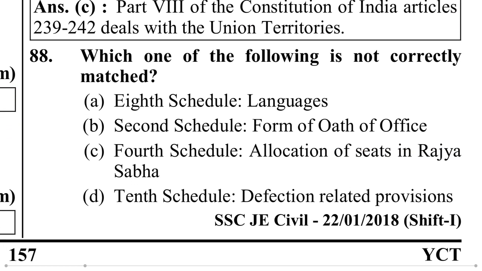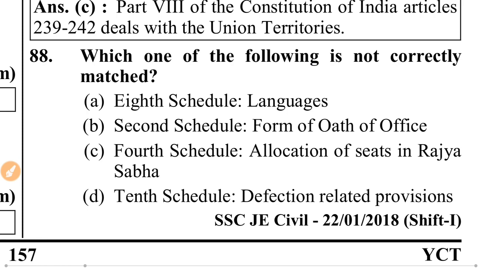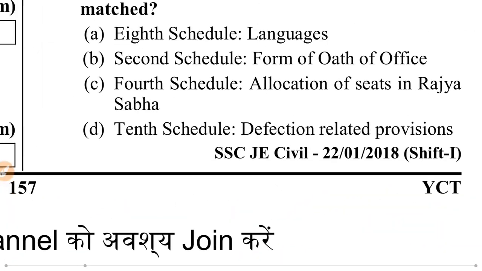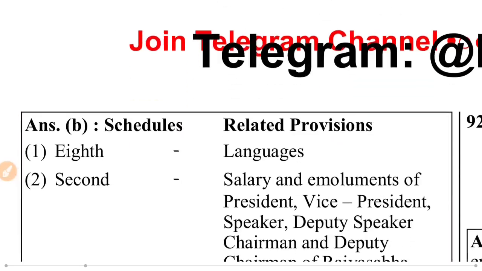Which one of the following is not correctly matched? 8th Schedule, language. 2nd Schedule, form of oath of office. 4th Schedule, allocation of seats in Rajya Sabha. 10th Schedule, defection related provision. I think that should be the 8th Schedule. It is right. 2nd Schedule, no, the 2nd Schedule is wrong. Yes, the 2nd Schedule is wrong, because the 3rd Schedule deals with the oath and office, not the 2nd.